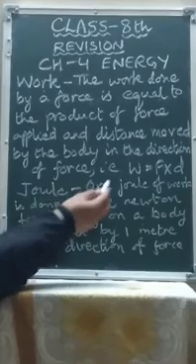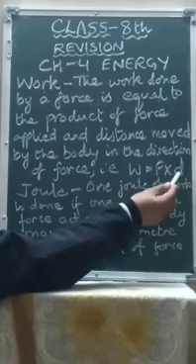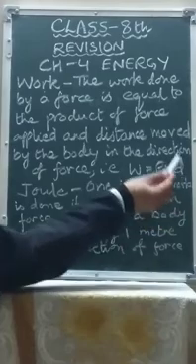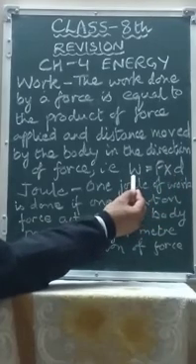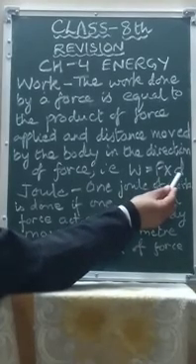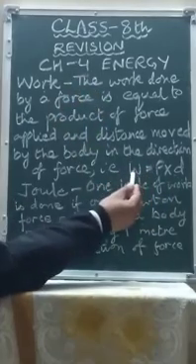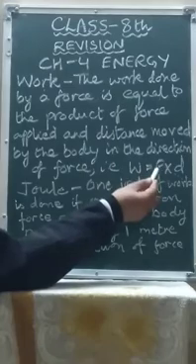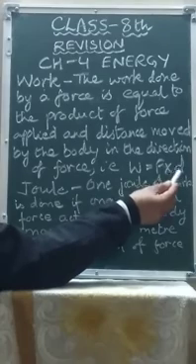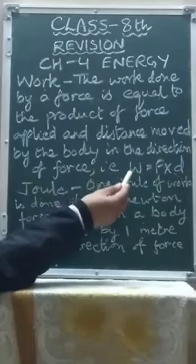So mathematically, work is given by the product of force and distance moved by the body in the direction of force. So W equals F into D. Thus the two factors on which the work done depends are the force applied on the body and the distance moved by the body in the direction of the force. And the two conditions for the work to be done are that the force must be applied on the body and the force should produce displacement in the body. If no displacement, if D is 0, then work done is 0.